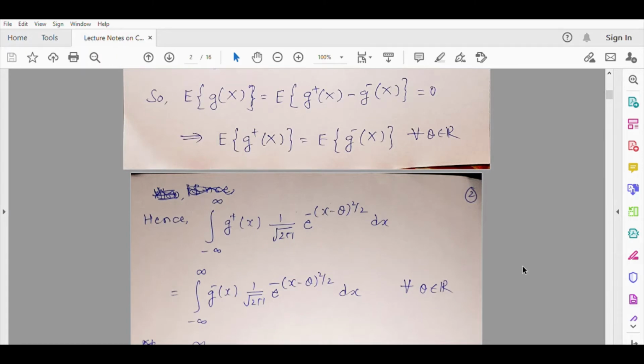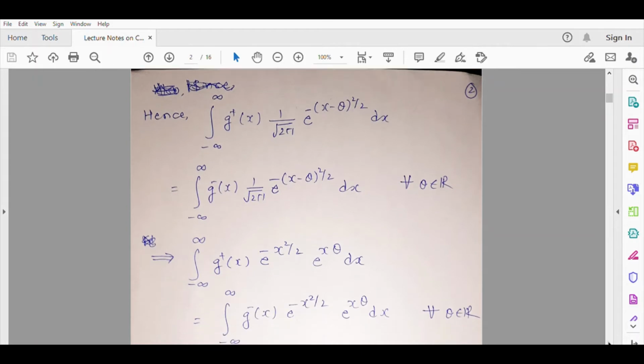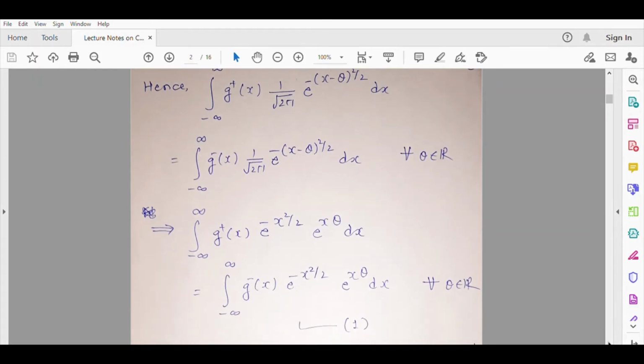So let us consider this. The expectation of g plus X will be this integral and the expectation of g minus X will be this. Now you can split this. So 1 by root 2 pi will get cancelled from both sides. Then e raised to theta square by 2 will get cancelled from both sides, and what you will get is simply e raised to minus x square by 2 times e raised to x theta, here as well as here. So this is what you will get finally. Let us call this equation 1.